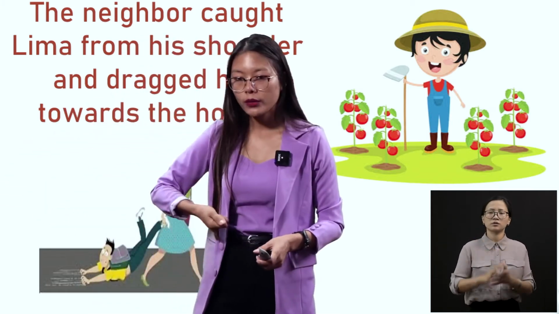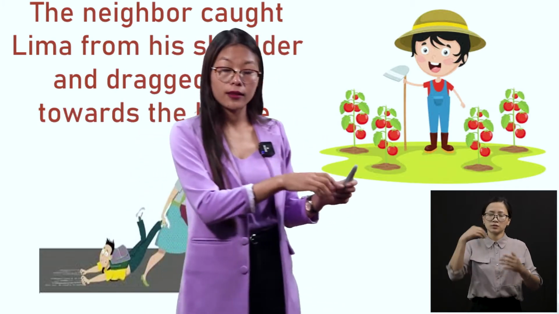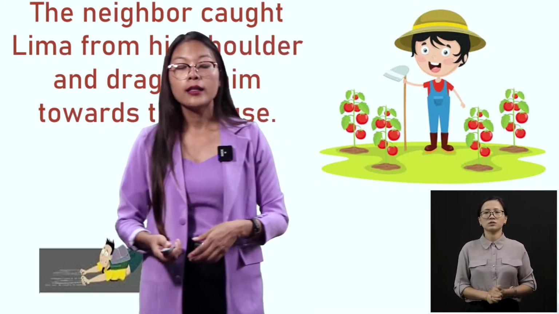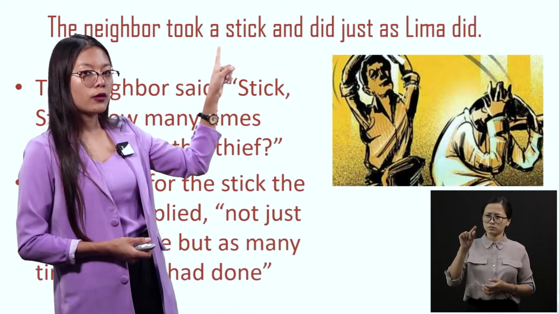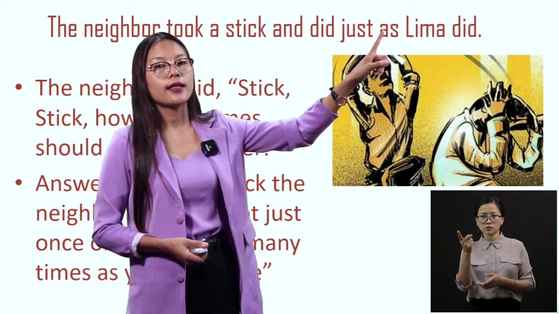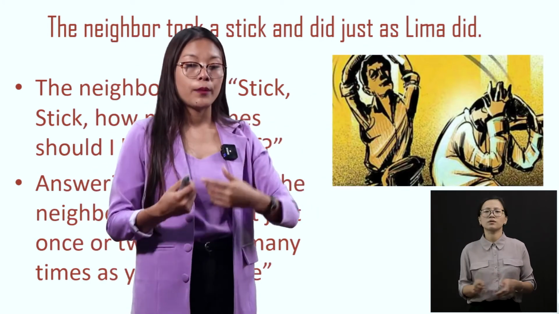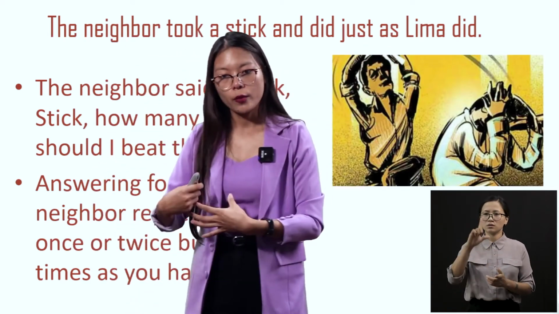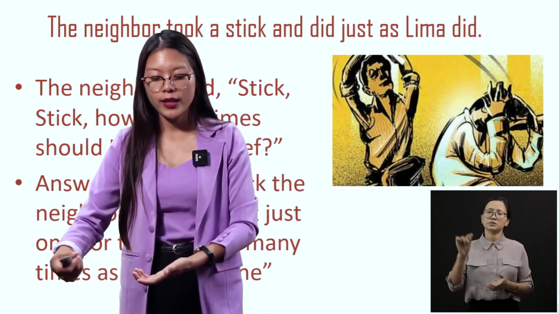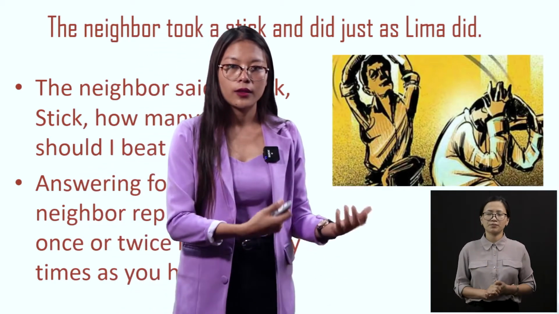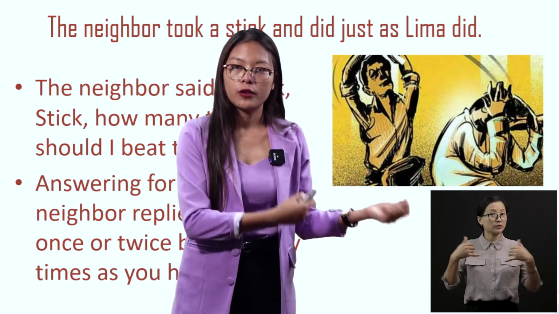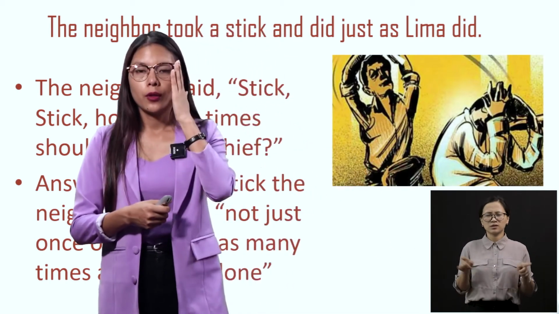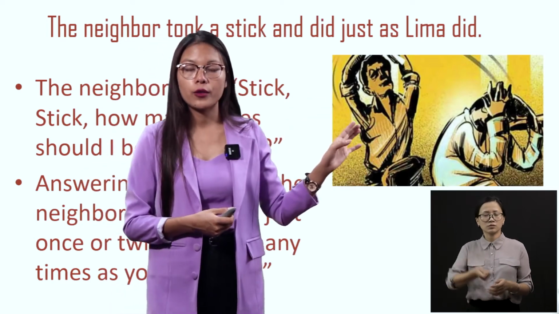That means he pulled him inside his house. And what the neighbor did was, the neighbor took a stick and did just as Lima did. Lima played a trick, right, to get the tomatoes. Lima also responded on behalf of the tomato plant, right? So just like that, the owner also played a trick.